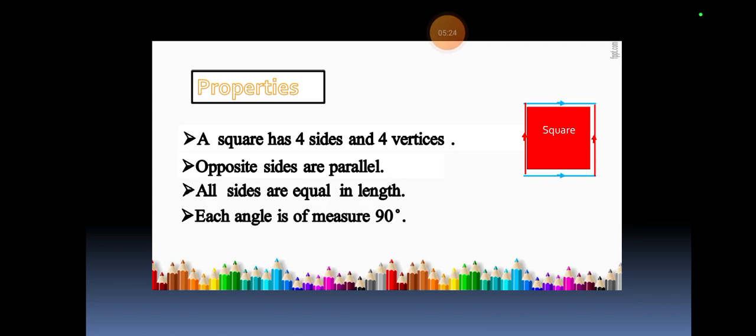All sides are equal in length, so they do not have a width or breadth or height. They only have the length that is always equal. Each angle measures 90 degrees. If you see, these are straight, so this will make a 90 degree angle, this will too, and even if I rotate my mobile, I can see a 90 degree angle. So they make four 90 degree angles.